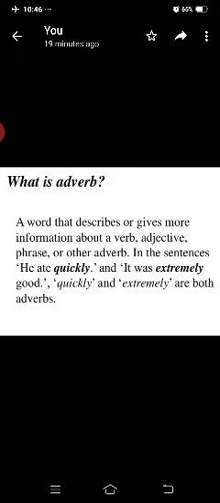A word that describes or gives more information about a verb, adjective, phrase, or other adverb in the sentence. He ate quickly and it was extremely good. Quickly and extremely are both adverbs in these two sentences.